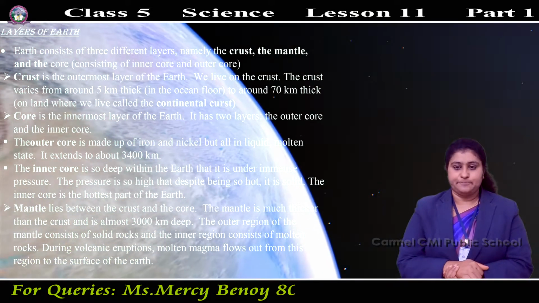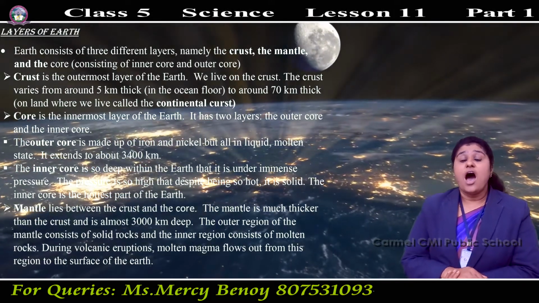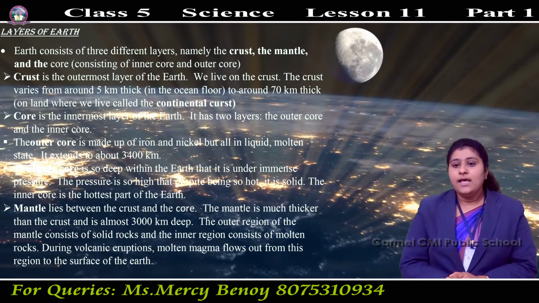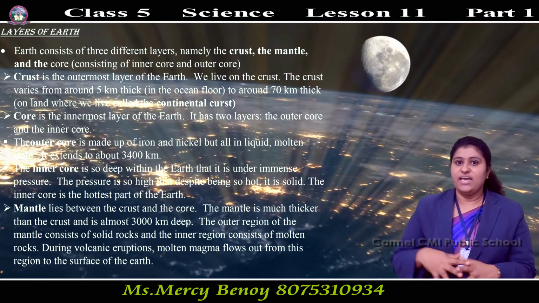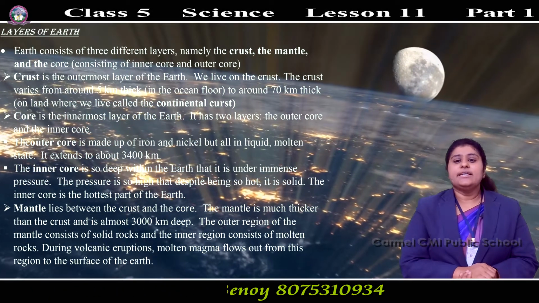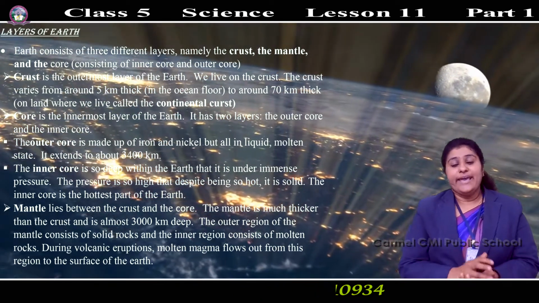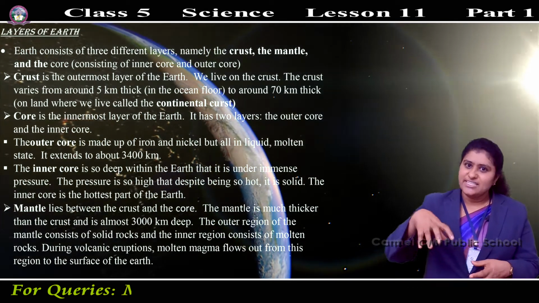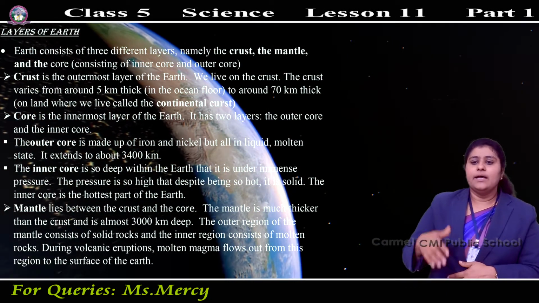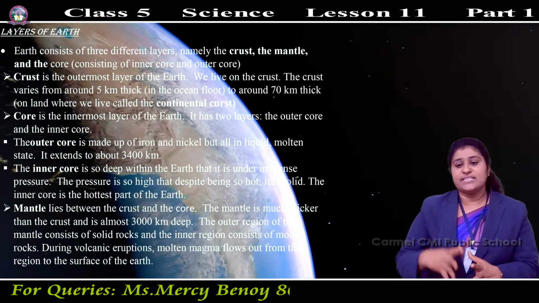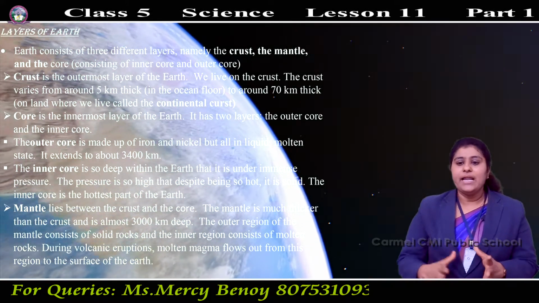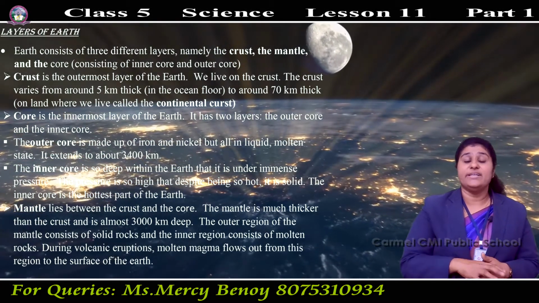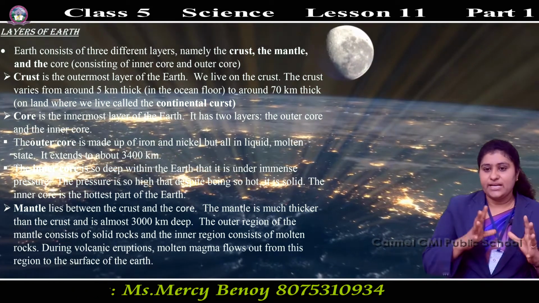First one is crust. Crust is the outermost layer of the earth. We are living on the crust. The crust varies from around 5 km thick on the ocean floor to around 70 km thick on the land, the continental crust, where we are living. That is the crust part.